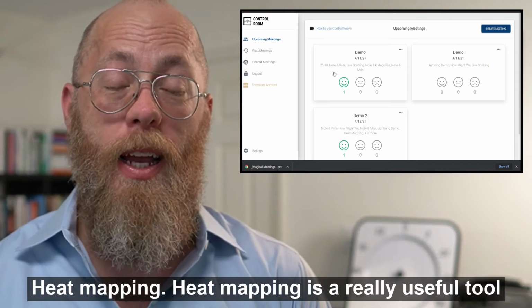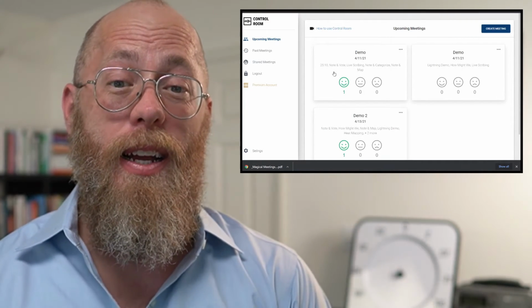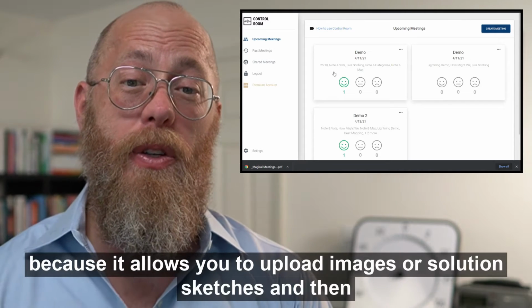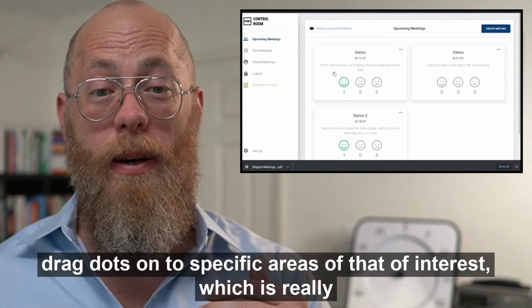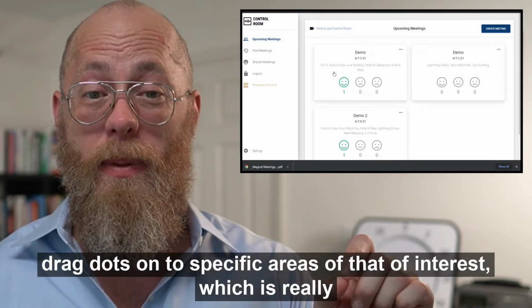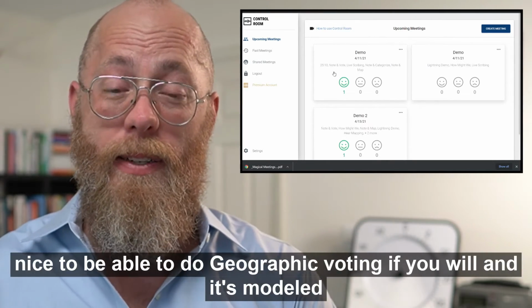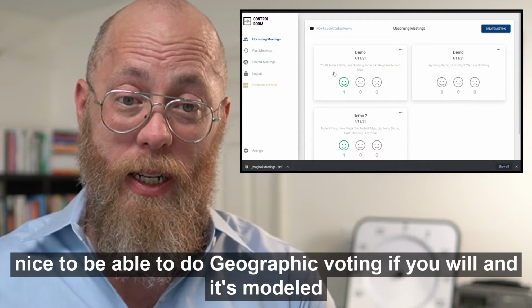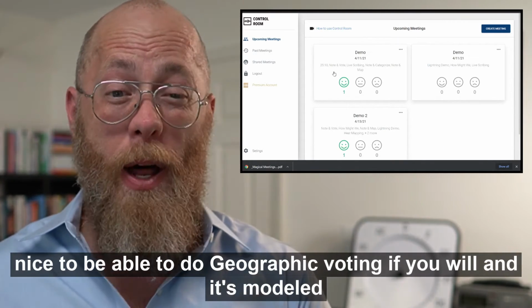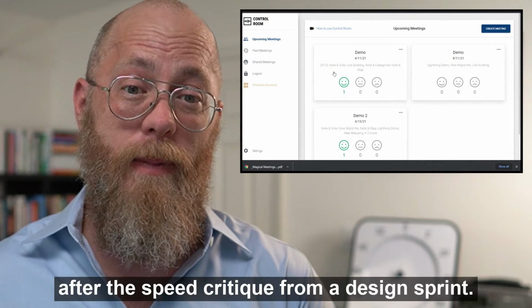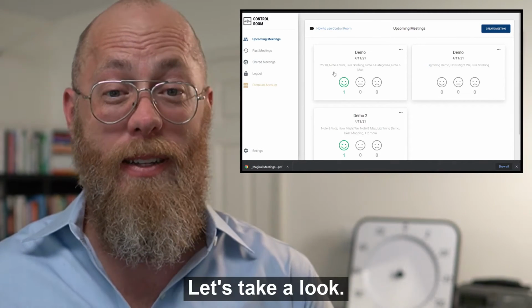Heat mapping. Heat mapping is a really useful tool because it allows you to upload images or solution sketches and then drag dots onto specific areas of interest, which is really nice to be able to do geographic voting, if you will. It's modeled after the speed critique from a design sprint. So let's take a look.